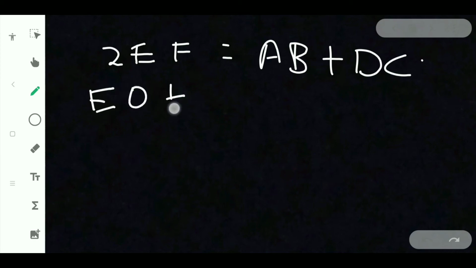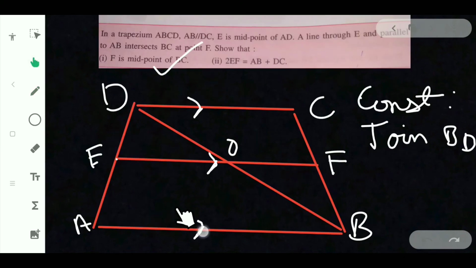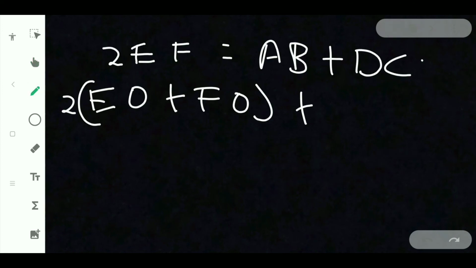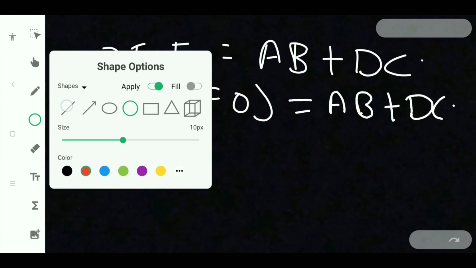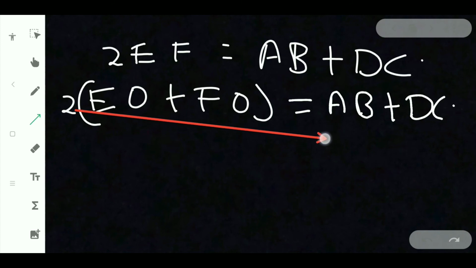Take EO plus FO two times, plus AB plus DC. So AB plus DC is equal to AB plus DC, that you just write like that. Now on sending this 2 when you transpose to RHS, you will be getting half.